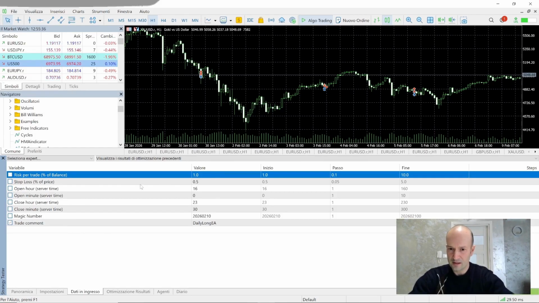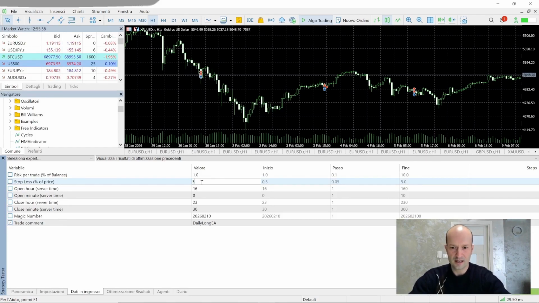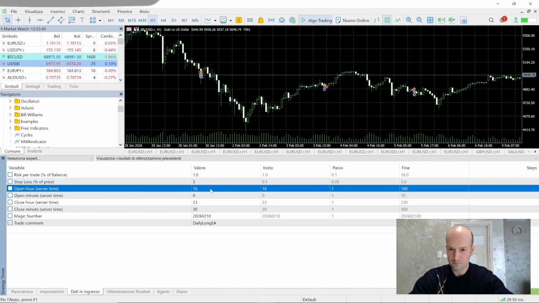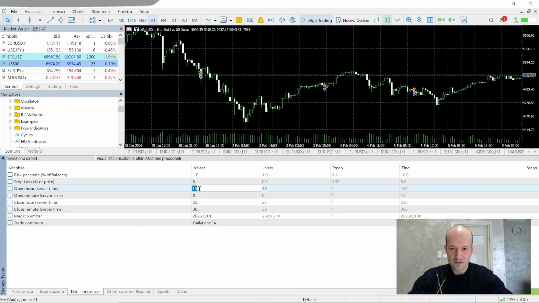The stop loss, if I remember correctly, I set it to 5%. Opening hour, server time, great. So we use the server time, whichever we want. Let's set 1 and 5 just like we did in our expert. Close hour, server time, perfect. 15:30 at market opening time. Then we have our magic number and the name we give to the trade comment. What we asked for, it did in the input.